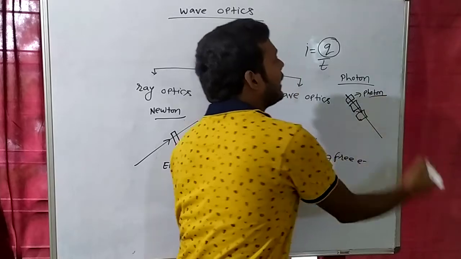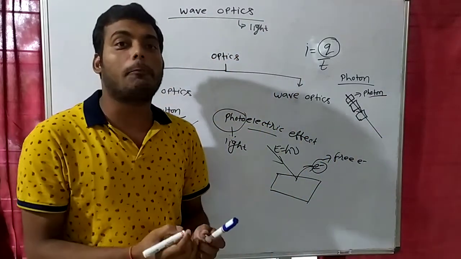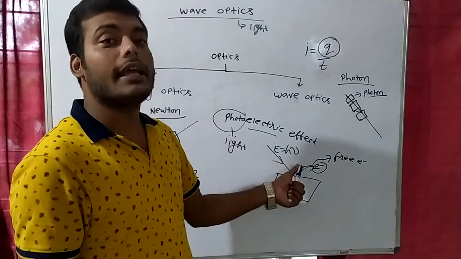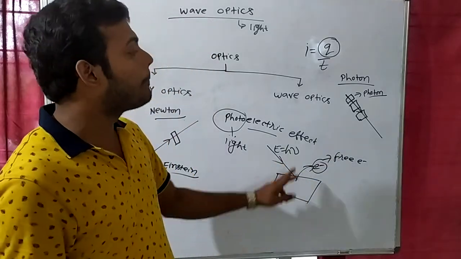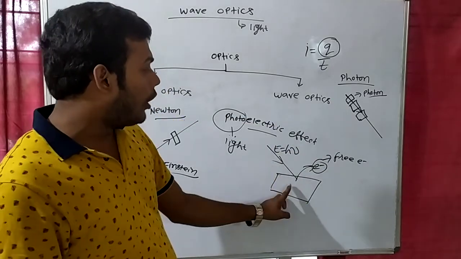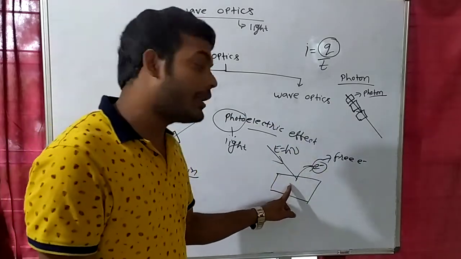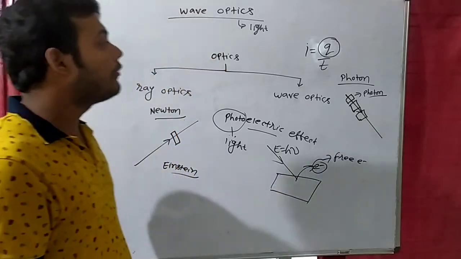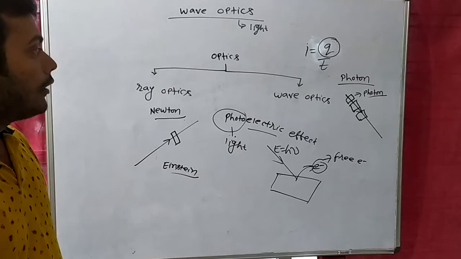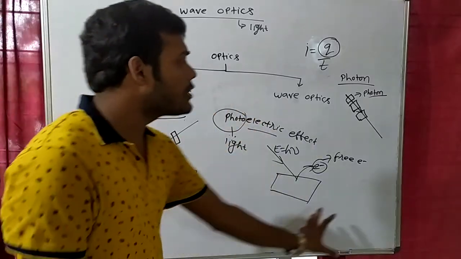If you want, you can write in your class notes: what is a photon? A photon is a packet of energy, and each photon has how much energy? h nu, where nu is the frequency of light. Clear? When a photon falls on this metal, the metal will receive energy, and then what will happen? An electron will get ejected, and this will make current. So this was the hypothesis of Einstein.